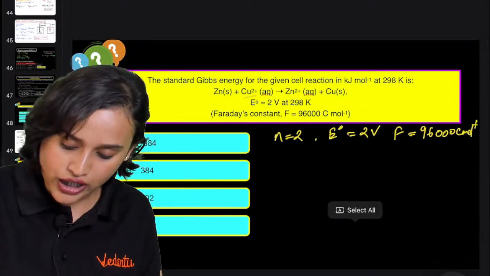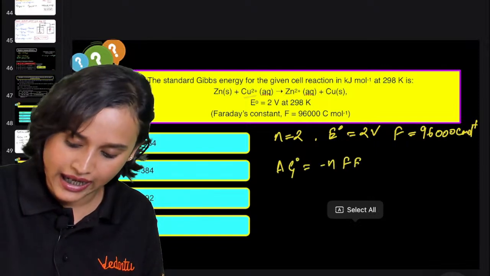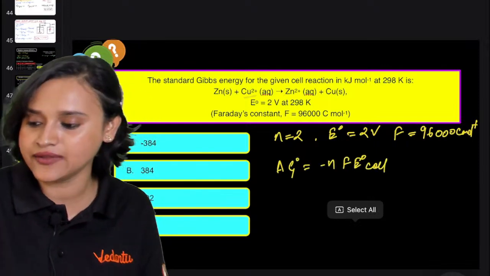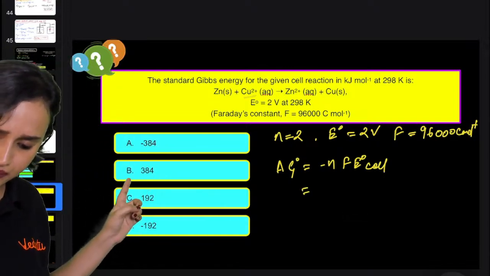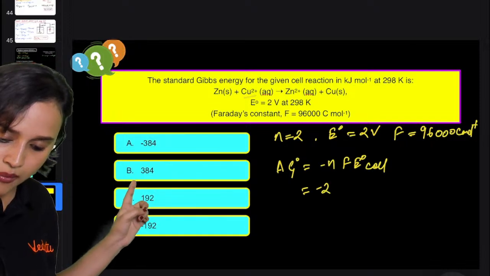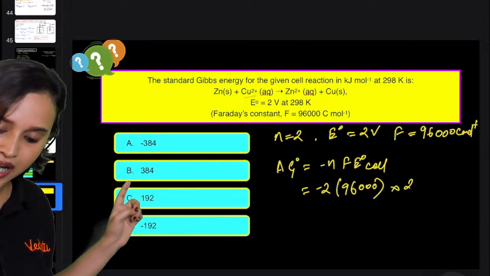Yes, very good. Now what is it that we know? We know that delta G naught is equal to minus NF E naught cell, right everybody? So minus 2 multiplied with 96000 multiplied with 2 volts.